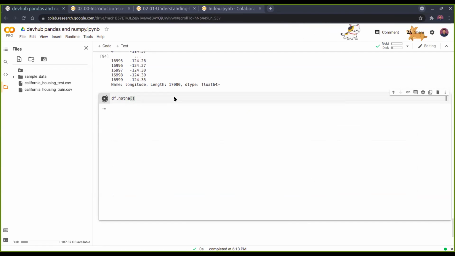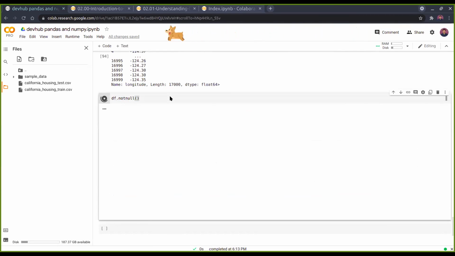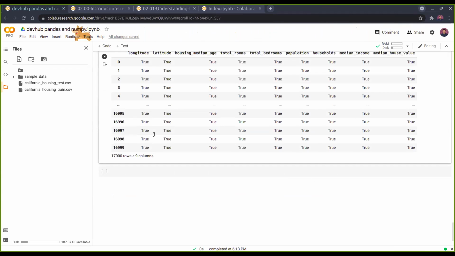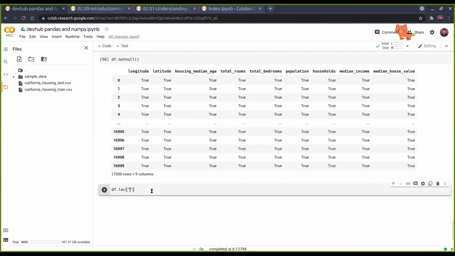Just put there df dot loc. This is also there. Say, for example, we want to work with a single column, maybe with the longitudes or with the median income. So put df dot loc, then df in brackets, median income, the whole thing.